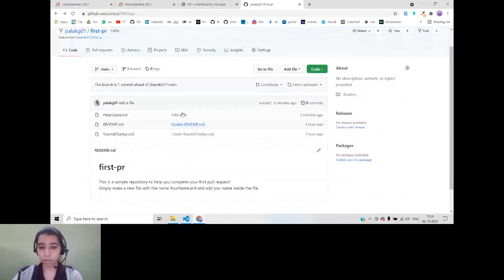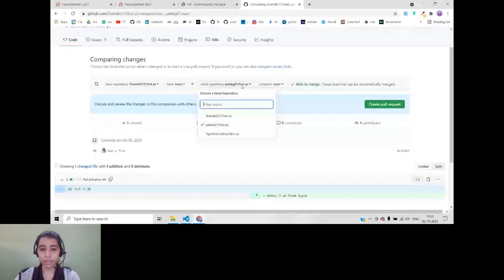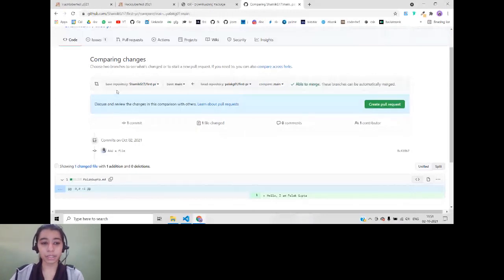If you click on contribute, you will get an option of open pull request. So click on this. I'll explain. The head repository should be a repository, okay? It should not be any other repository. It should be your fork. So you should see the name of the fork repository. The base repository will be the parent repository of the owner. So that should be the base repository, and this will be the head repository. You can see the arrow, which means that it's showing that this fork will be going over here.